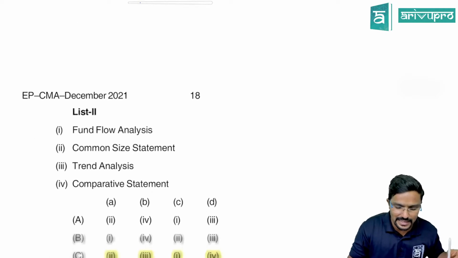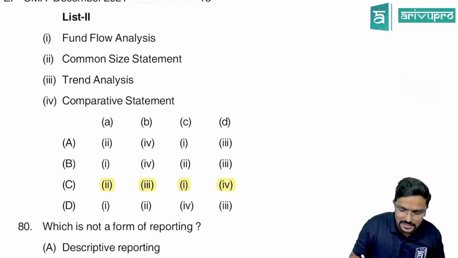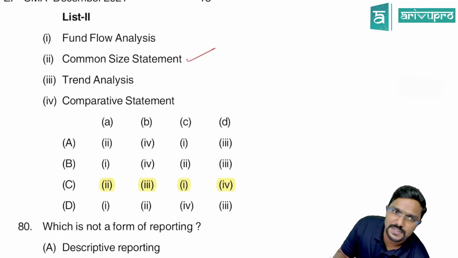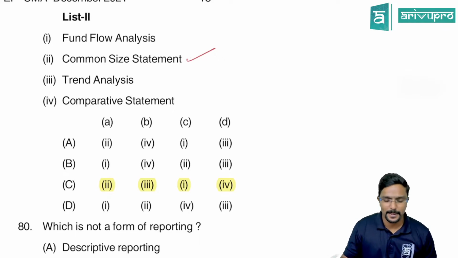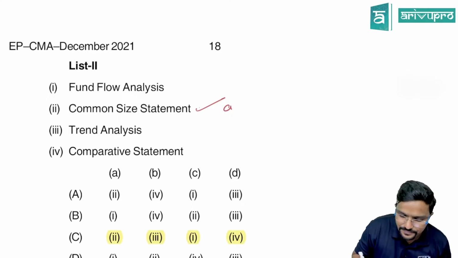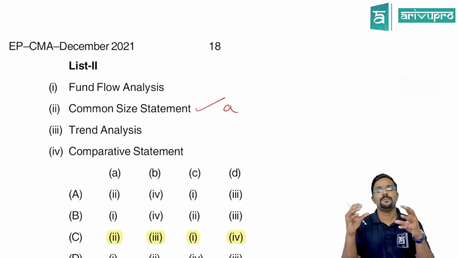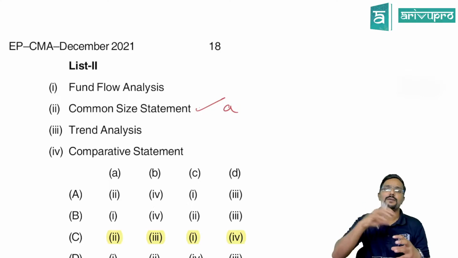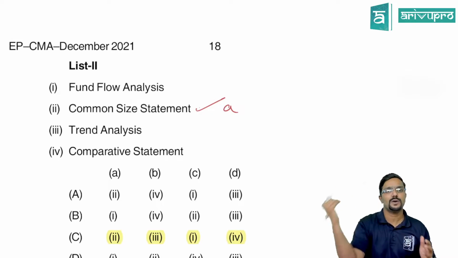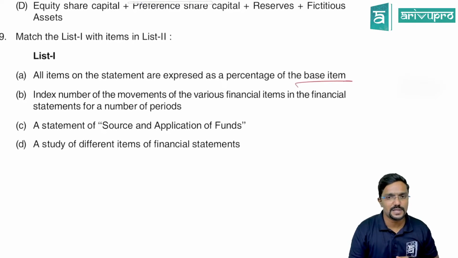So what do we call that, guys? We will call it the common size statement. Okay, so we will match it. This is A. We call that common size statement. We will keep one item as common and convert or compare all other items on that. So as we keep one item common, we call it common size statements.